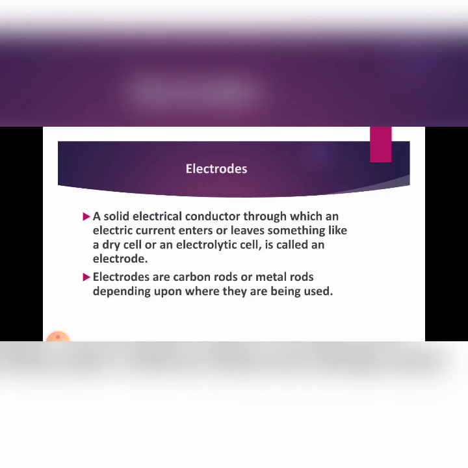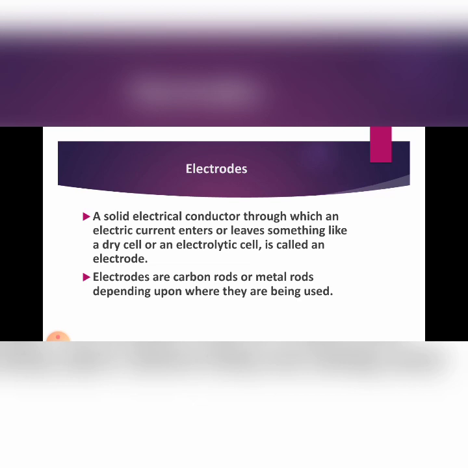Next new term for you is electrodes. What are electrodes? A solid electrical conductor through which an electric current enters or leaves, something like a dry cell or an electrolytic cell, is called an electrode. That means electrodes are solid substances which are required to carry out chemical effects of electric current. And these are solid substances through which an electric current enters and leaves, something like a dry cell.